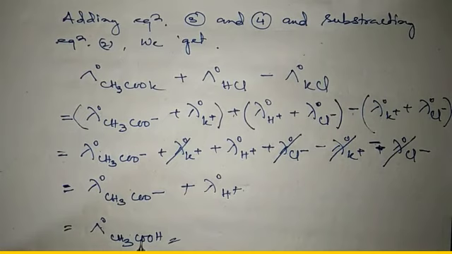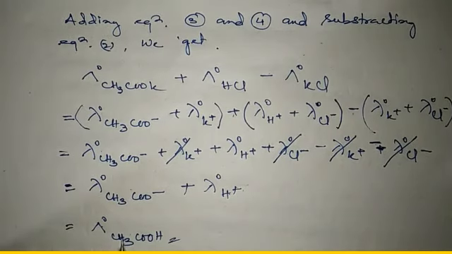This is weak electrolyte. Clear? This is equation 1, that is molar conductivity at infinite dilution for acetic acid, a weak electrolyte. So thus we can calculate the molar conductivity for a weak electrolyte at infinite dilution by knowing the molar conductivities of strong electrolytes, by applying Kohlrausch's law. Clear?